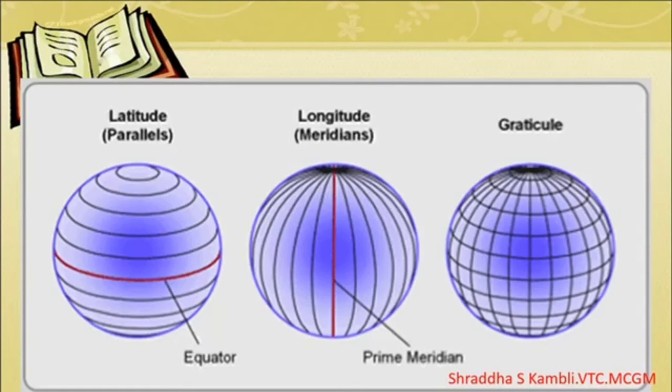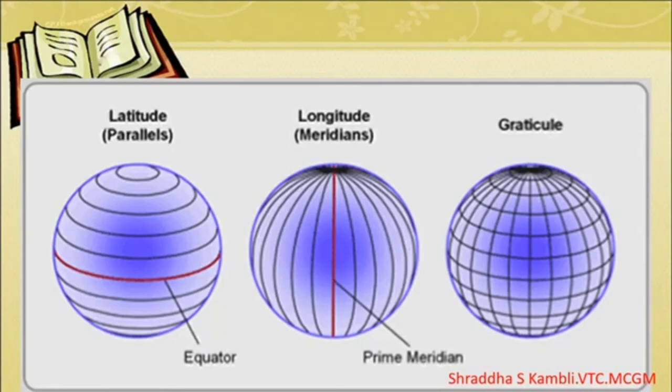Together, the sleeping lines as well as the standing lines form a network on the surface of the globe, and that is called the graticule. So now you see how we arrived from the earth being a spherical object, and how we cannot decide the location of a place on the earth just based on direction. So we needed some particular imaginary lines, and these are called the graticule.